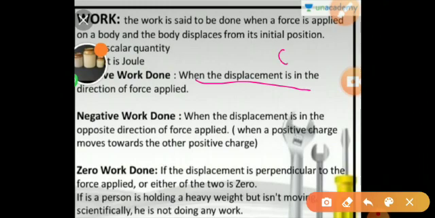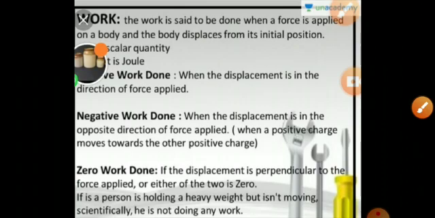Suppose this is the object, and if you apply force on the object from this side and the object moves straight, the direction of force and displacement are the same, so their angle will be 0. Then the work is said to be positive work.